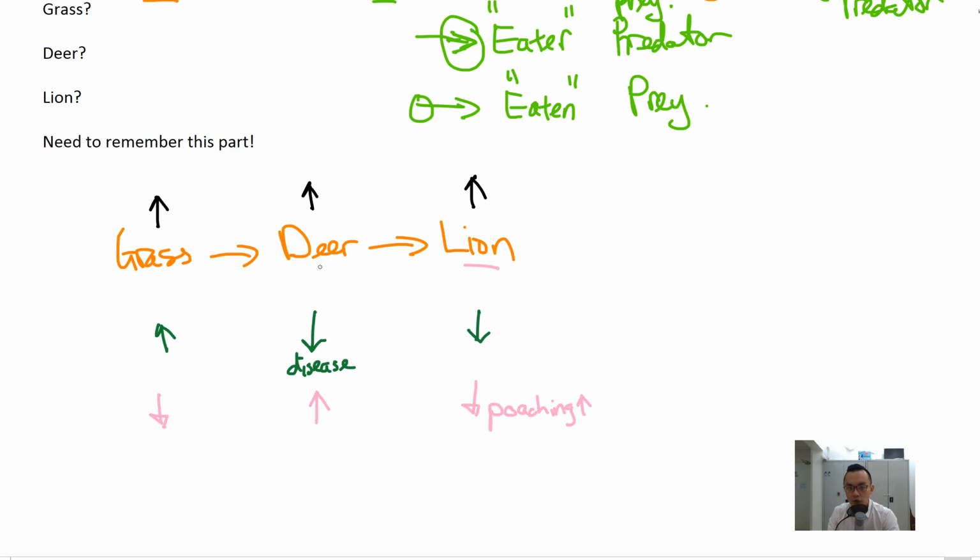If you are confused by the increase or the decrease, always come back to grass, deer, and lion and work it out yourself. If there's more deer, will there be more grass or less grass? Will there be more lion or less lion? Then you can apply the information to the question that you're looking at.